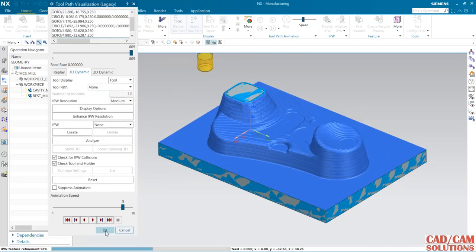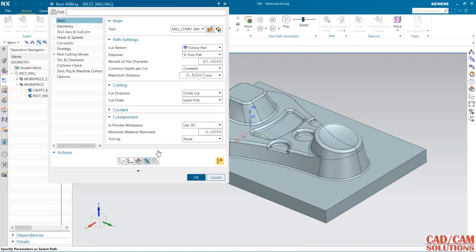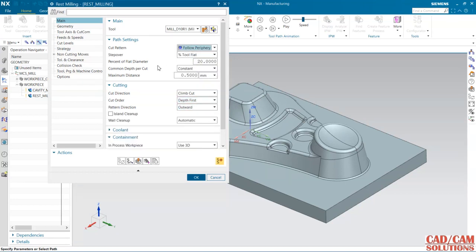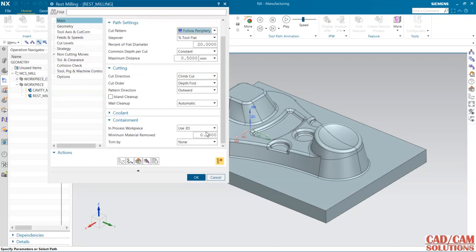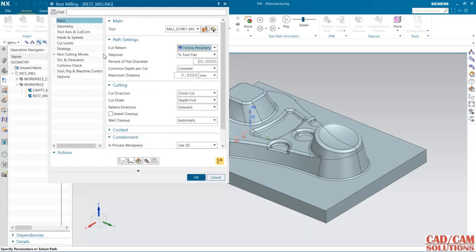So click it, and here I'm going to use this depth first. So first it will follow the depth, and I'm using this follow periphery, and containment is by default, you can see. Okay, and generate it again.